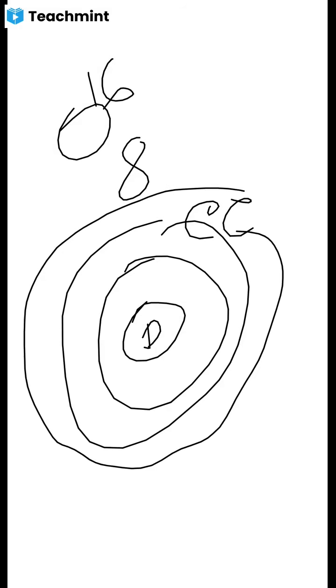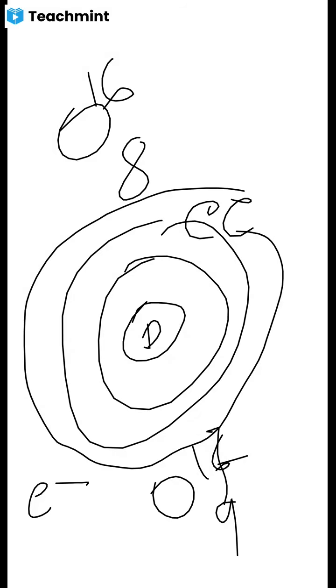Instead of 8, if I write 17, 9, it means one electron I am adding to this atom. So now the number of electrons is greater than protons. Now this atom becomes negatively charged.